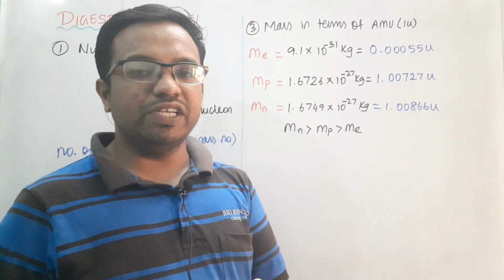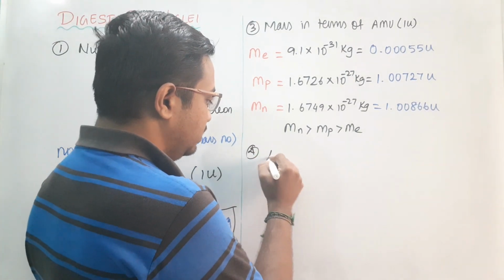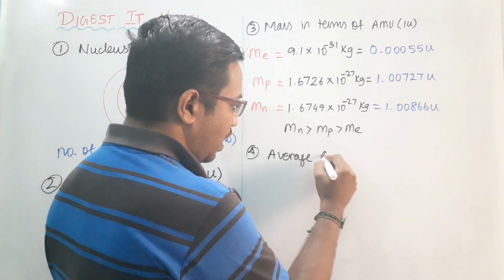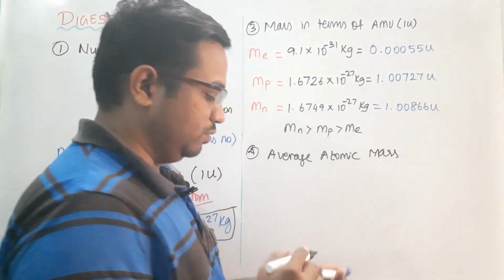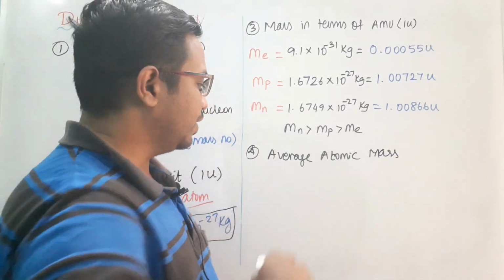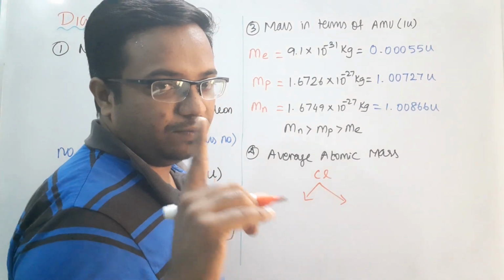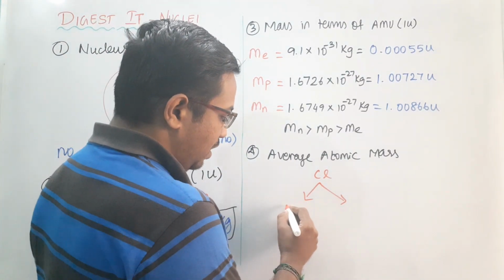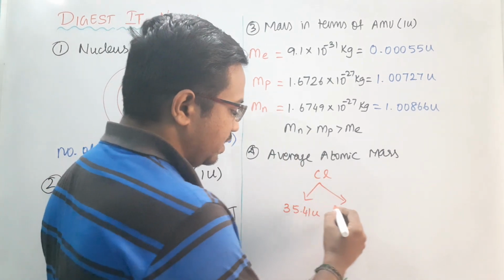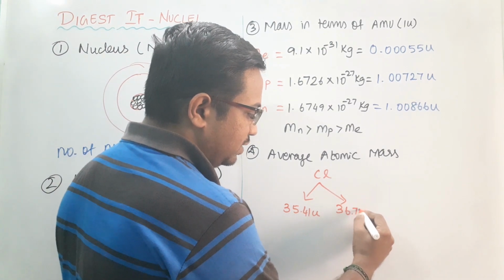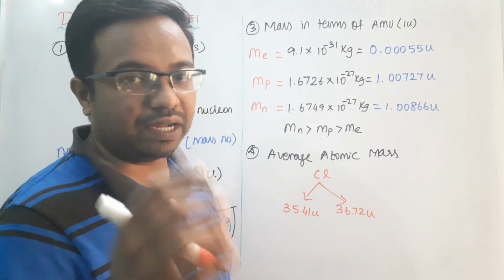And the next one which we have to see is the average atomic mass. Now for example, consider chlorine. Chlorine on the earth is available in two different forms. For example, 35.41 u, I am considering here, and another one is 36.72 u. So these are the two different forms of chlorine with different masses available on the earth.